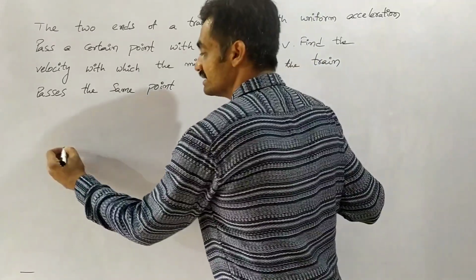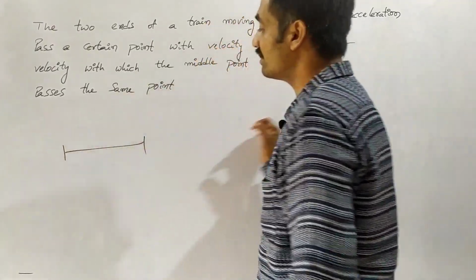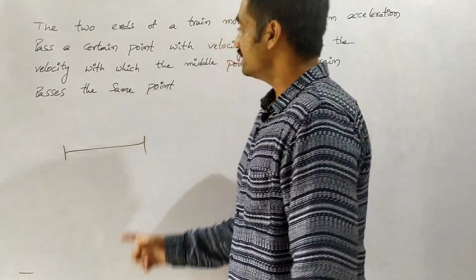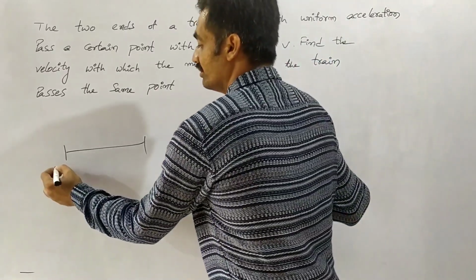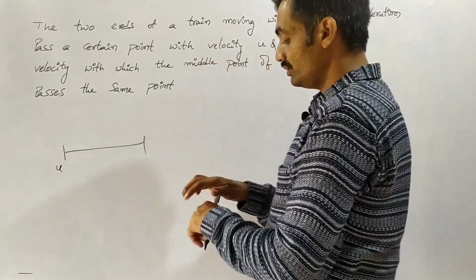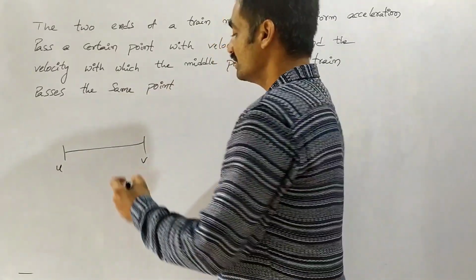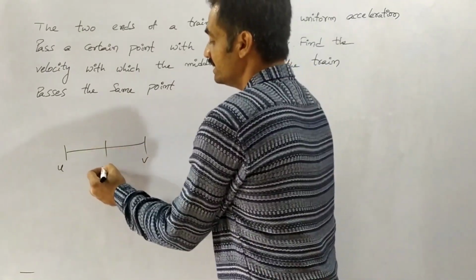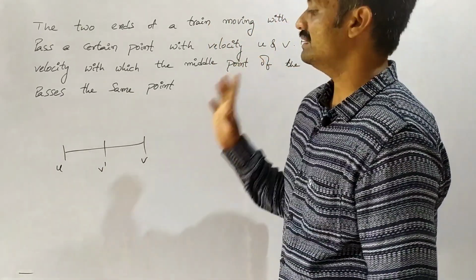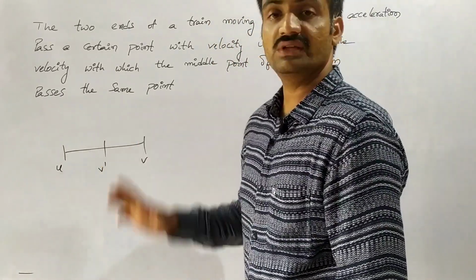Let us consider a point P which is crossed by the train, where the initial part of the train has moved with the velocity u and the final part of the train has moved with the velocity v. Now we have to find the velocity of the middle point of the train.